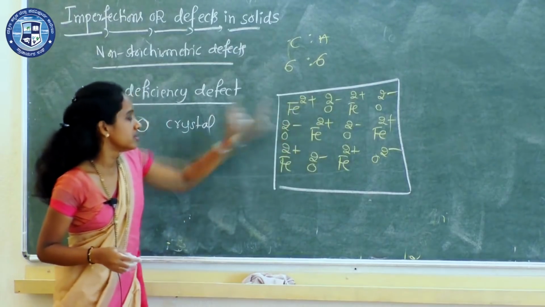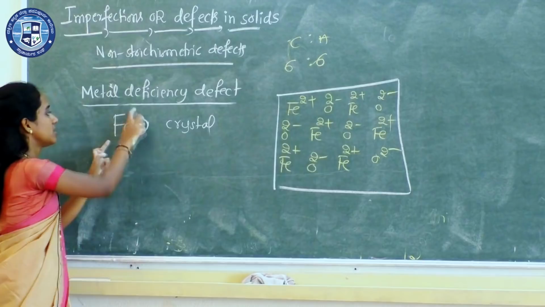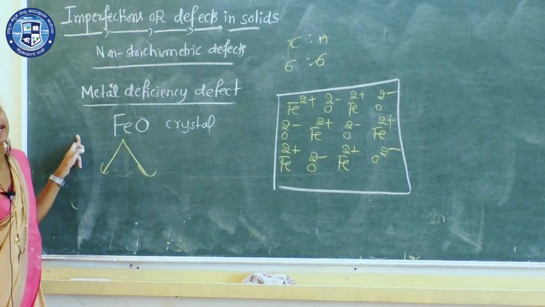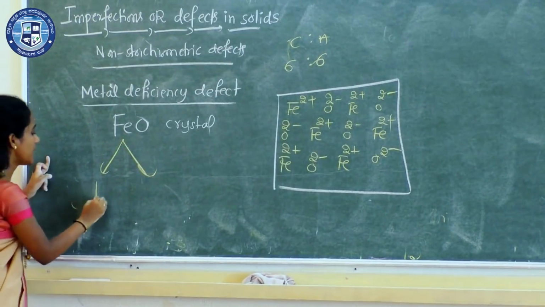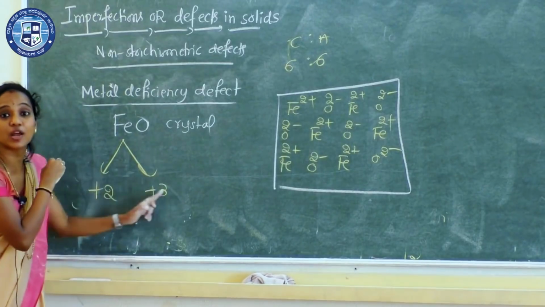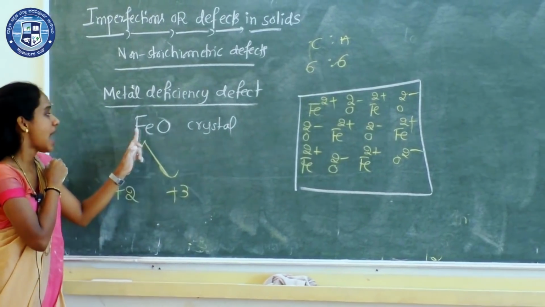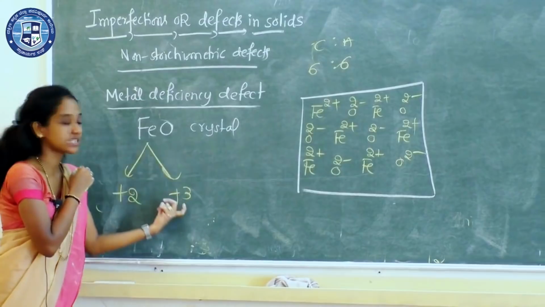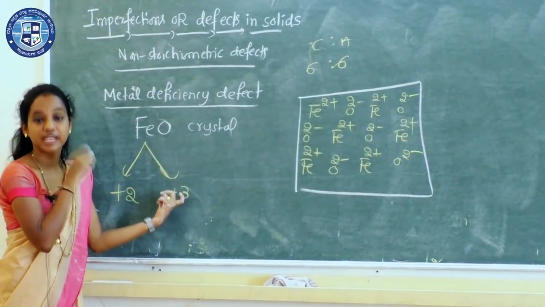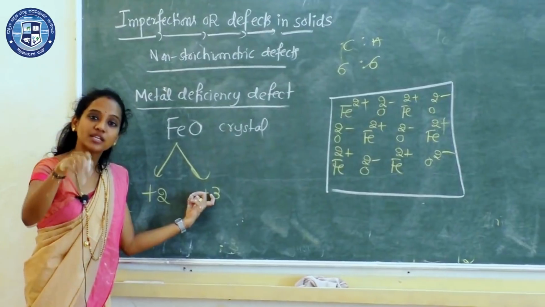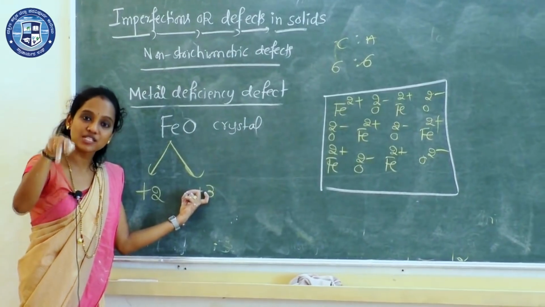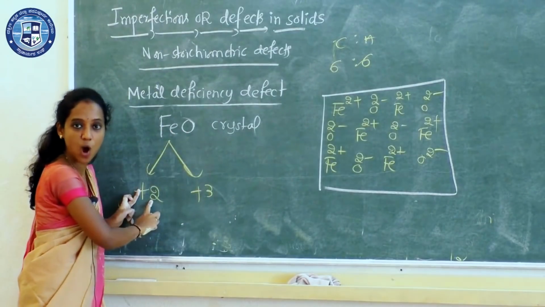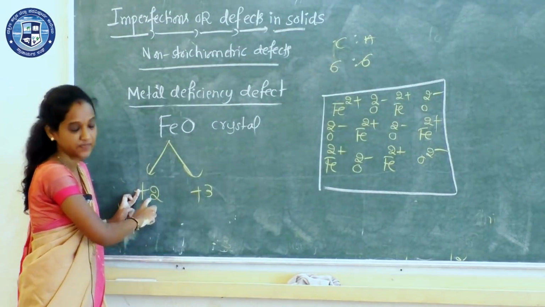See, before that, in FeO crystal, iron exhibits two types of oxidation states, right or wrong? +2 and +3. Variable oxidation states for iron are possible. If iron exists in +2 state, then we call it ferrous. If iron exists in +3 state, then it is ferric. Even in case of copper, if copper is in +1, then it is cuprous. If copper is in +2 state, then it is cupric. So here iron exhibits two different oxidation states or valencies.